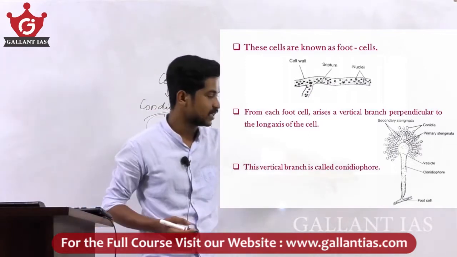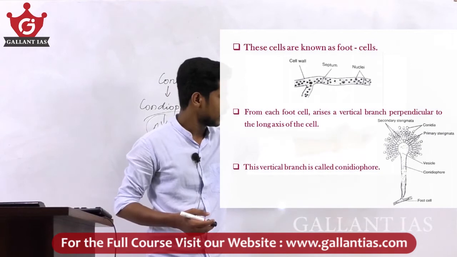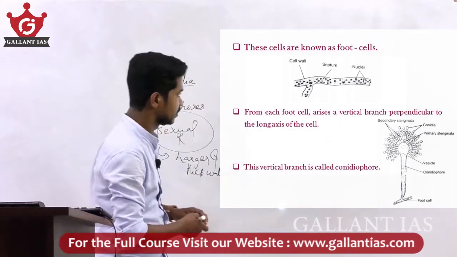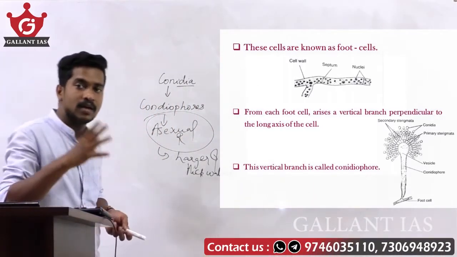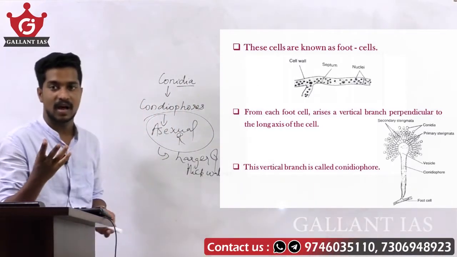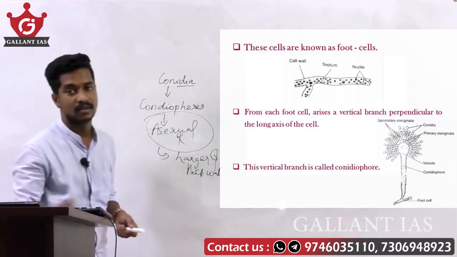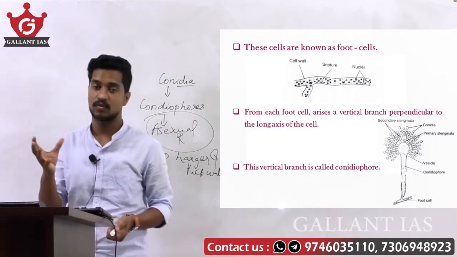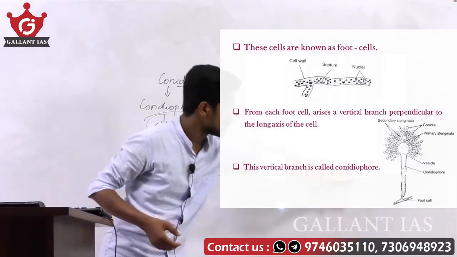Here you can see the structure of conidia and the conidia-bearing conidiophores. At the time of asexual reproduction, the hyphal cell becomes large and thick-walled, and that is what we call the foot cell. And here is the structure of the foot cell.